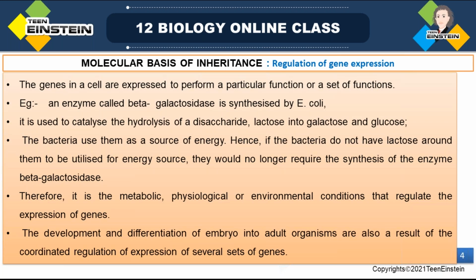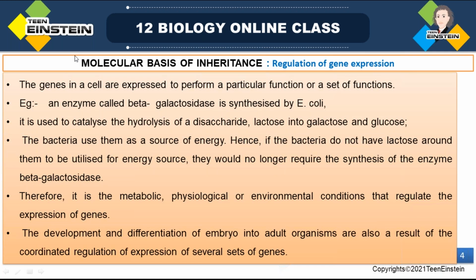So, for example, here we are going to explain E. coli. In E. coli, there is one enzyme called beta-galactosidase. Beta-galactosidase enzyme is synthesized in E. coli. Note down, this is very, very important for MCQ and for board exam also. This lac operon concept is the basic concept which I am going to explain now.